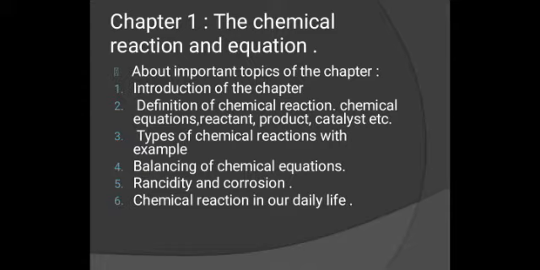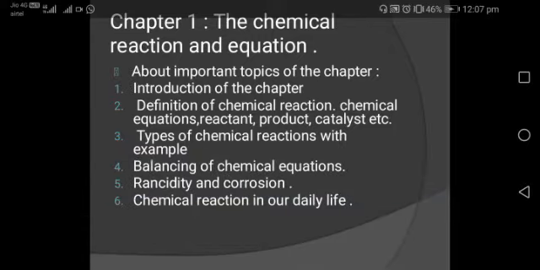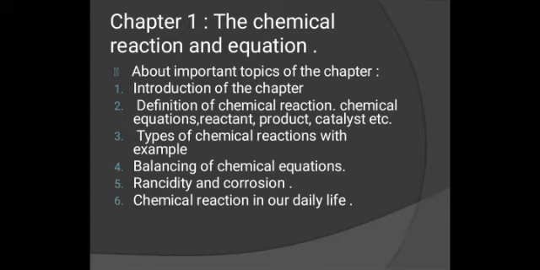First, let me tell you about the important topics of the chapter, in which the introduction of the chapter that we will start now. The second is definitions of chemical reaction, chemical equation, reactant, product, catalyst, etc. Third is types of chemical reactions with examples. Fourth, balancing of chemical equations. Fifth, rancidity and corrosion, concepts related to rancidity and corrosion we will study. The sixth is chemical reactions in our daily life. So this is all about this chapter.